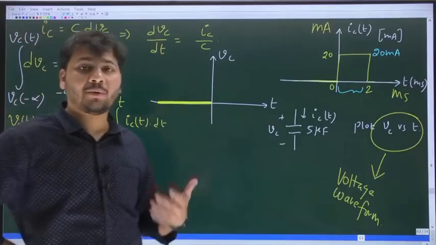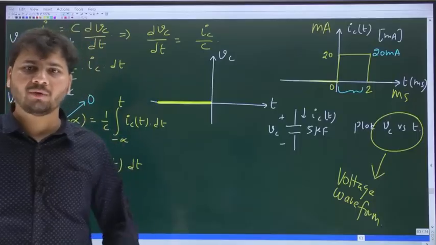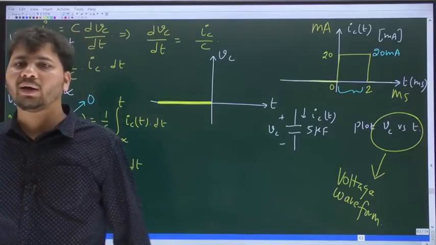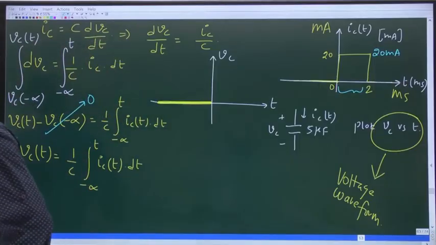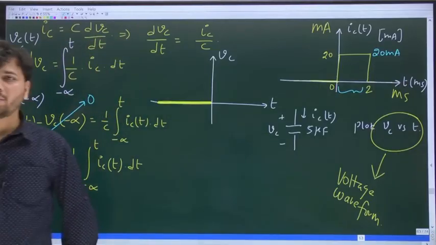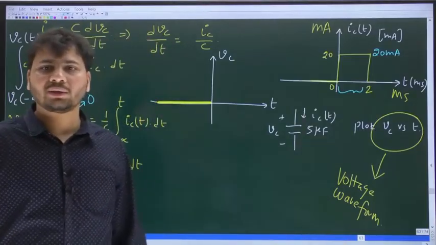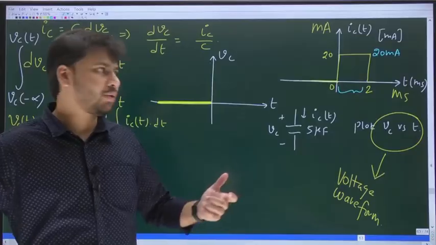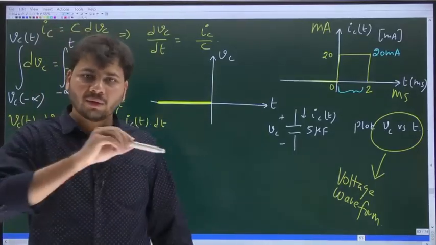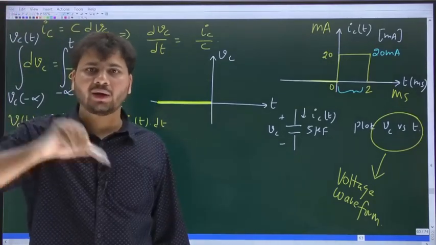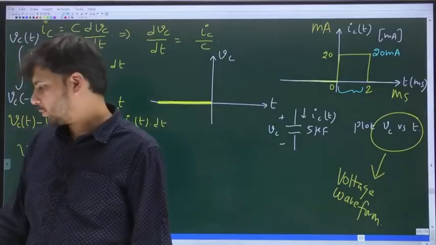Now the question is, how will Vc increase with time? Will it increase linearly or non-linearly? Please comment in the chat box. Definitely, as you all agreed, in between 0 and 2 milliseconds the cap will get charged, so Vc will increase. Will Vc increase linearly like a straight line, or non-linearly like some parabola or some exponential?